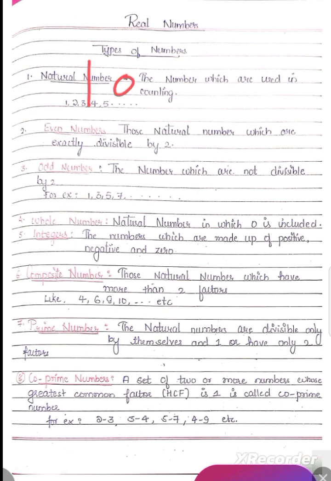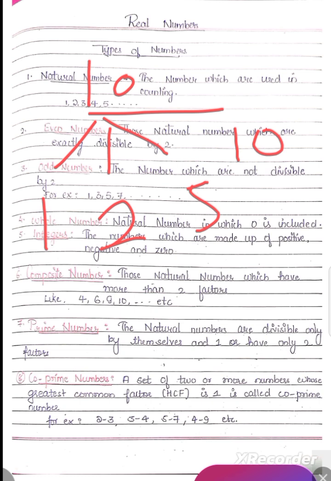If I take 10, 10 is divisible by 1, 10 is divisible by 2, 10 is divisible by 5, also, 10 is divisible by 10. So how many factors did we get for 10? We got 4 factors: 1, 2, 5 and 10. So here we have more than 2 factors. That's why 10 is going to be your composite number.